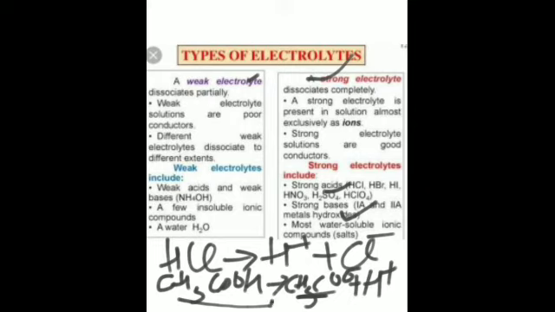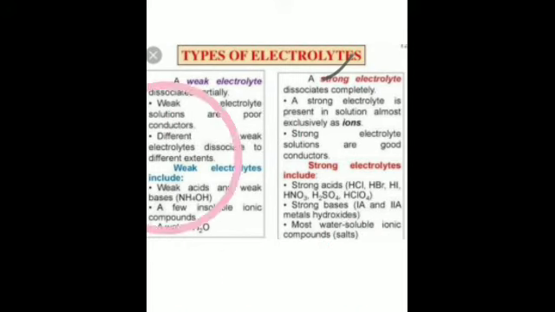This is a weak acid, so it's a weak electrolyte. And similarly with weak bases like NH4OH, this also does not dissociate completely and it is a weak electrolyte. Ammonium hydroxide and acetic acid are weak electrolytes. All weak acids and weak bases are examples of weak electrolytes.